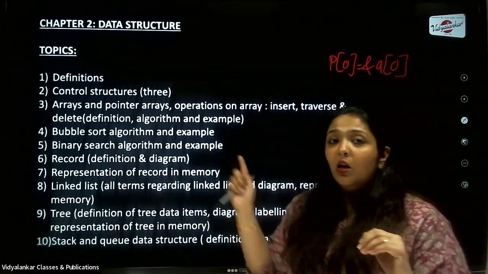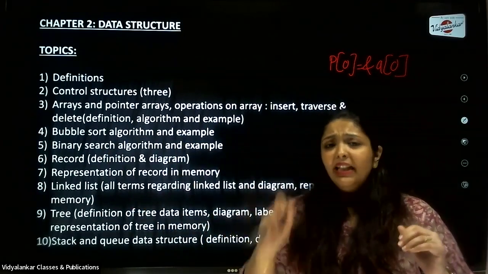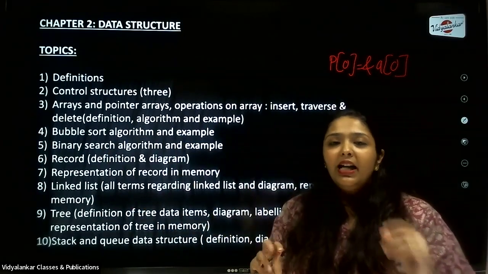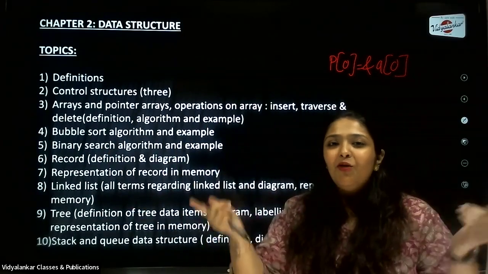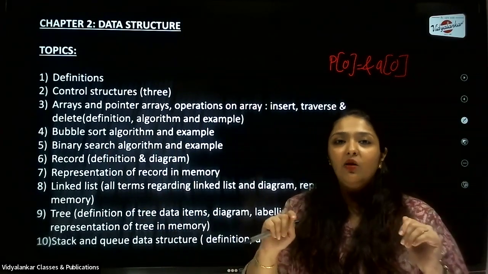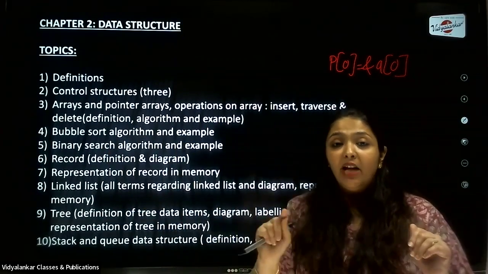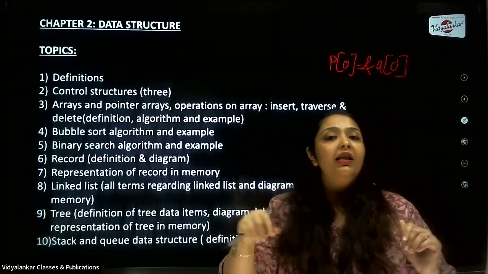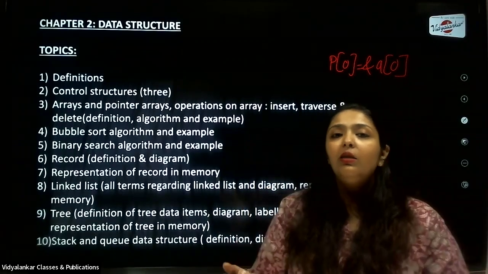Next we talk about binary search. Very, very important in the binary search algorithm is that the list has to be sorted. If the list is not sorted, then you cannot implement the binary search algorithm. So always remember, you have to include this word somewhere. This question can even be asked in the MCQs: what kind of list is required for the binary search algorithm to operate?